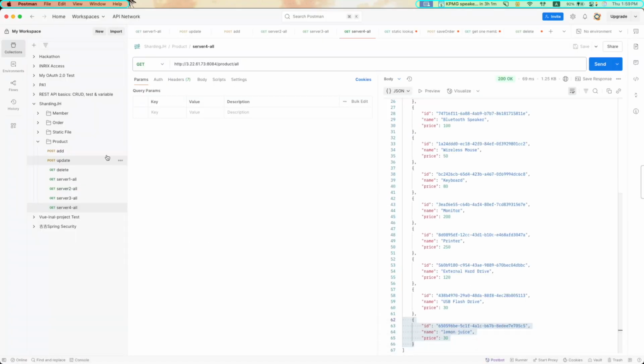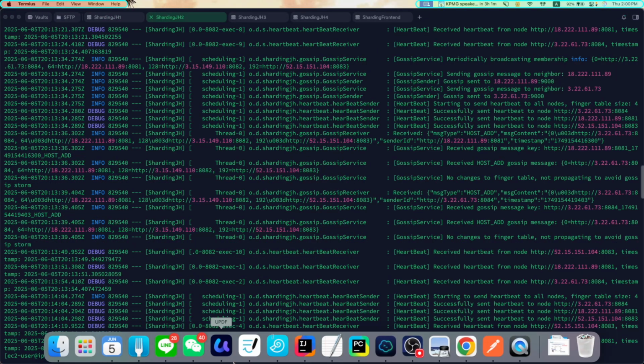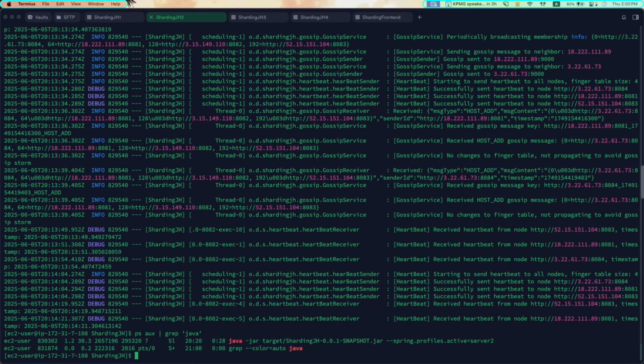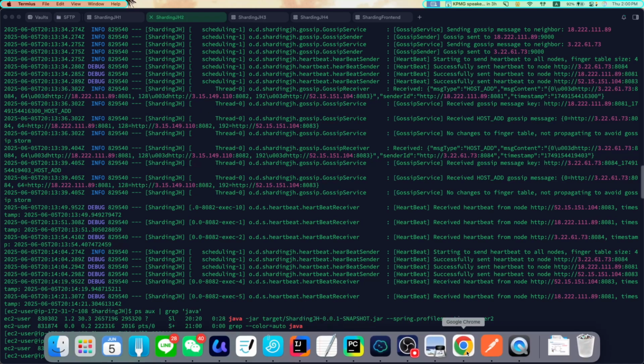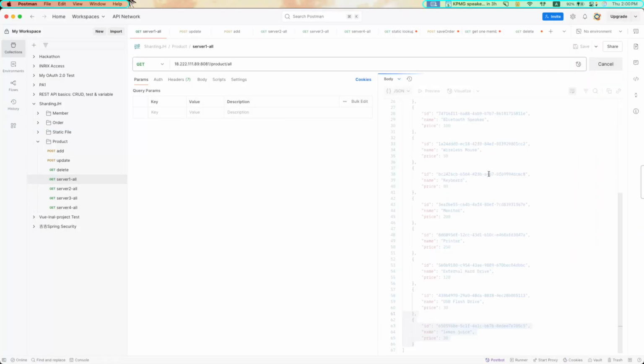And then next, I'm going to shut down server 2, and then we update and delete. Then we bring back server 2 to see if it receives the message from the queue, updates and deletes, and remains the same as the other servers. Okay, so I'm going to kill server 2. Kill it. Check again. Okay, right now server 2 is killed. Let's check here. Server 2 is gone. So server 1 is still alive.